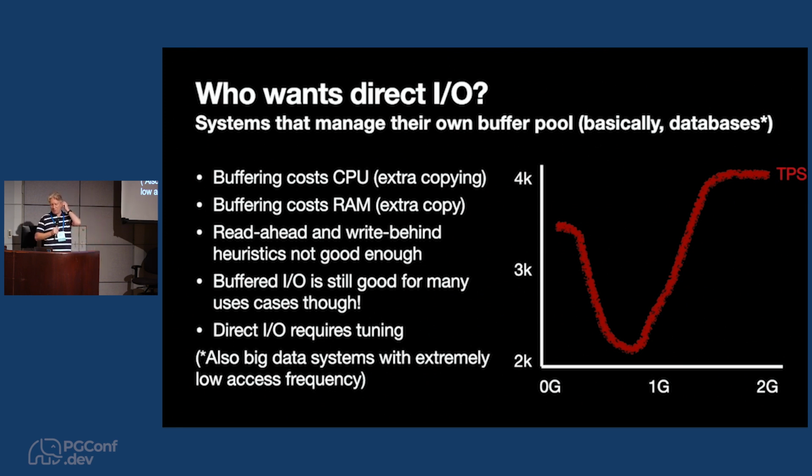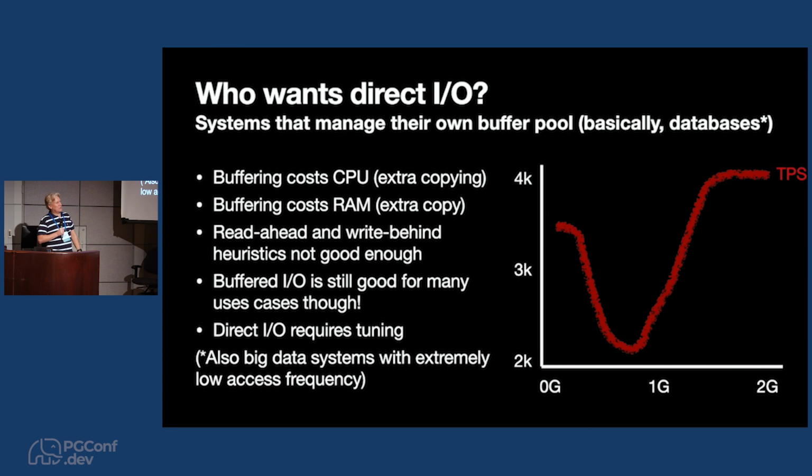But because we have our own buffer pool in a database, it's not that great to have another buffer pool underneath us. And if you look at this chart that looks like it's been drawn with a crayon by a child, you can see that having double buffering sometimes has some quite interesting effects. This is a pgbench run where if you set the shared buffers of Postgres to be big enough, then you get the high TPS number on the right. If you set it to be really low, you get almost as high, but somewhat strangely, in between those numbers, it gets worse as you increase it.